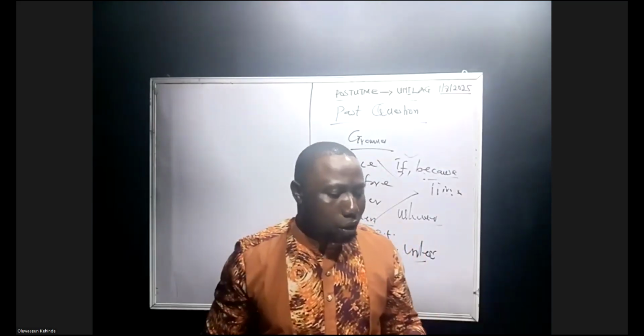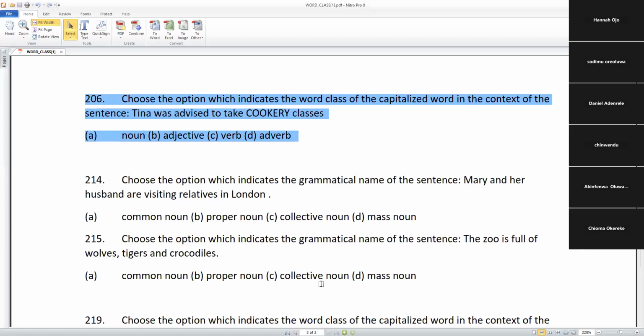So now let's go to another question. Choose the option which indicates the word class of the capitalized word in the context of the sentence. Tina was advised to take cookery classes. I take it again. Cookery is the word in capital letter. Cookery. Tina was advised to take cookery classes.